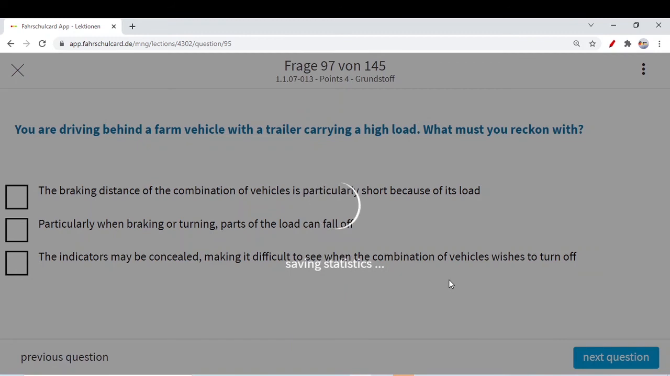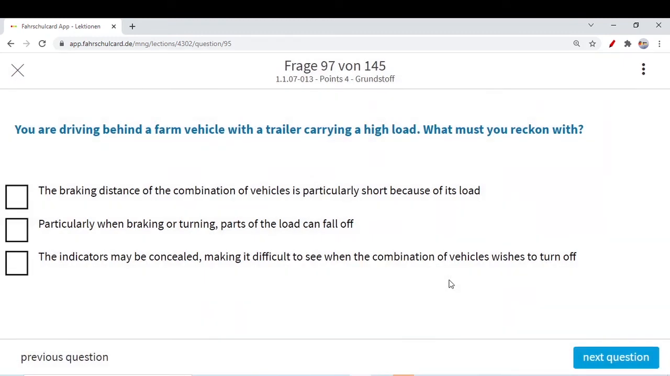You are driving behind a farm vehicle with a trailer carrying a high load. So you are driving behind a farm vehicle which has a trailer as well, a long distance to overtake, and a high load. What must you reckon with?